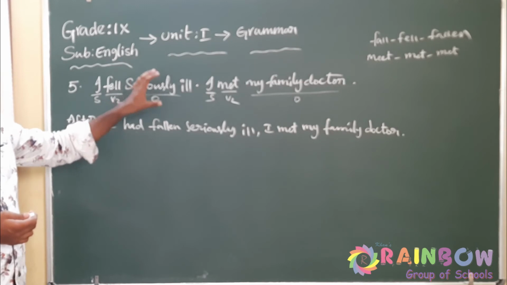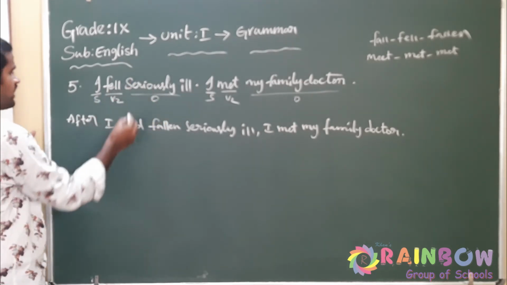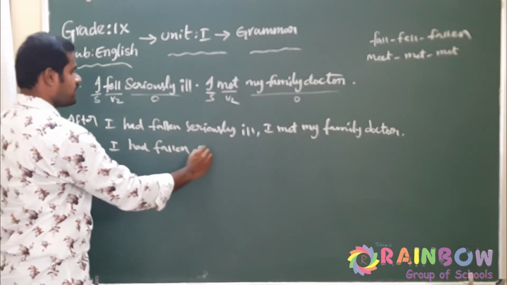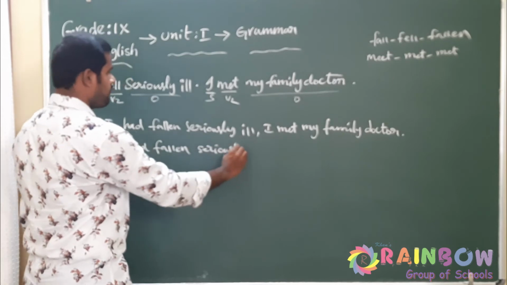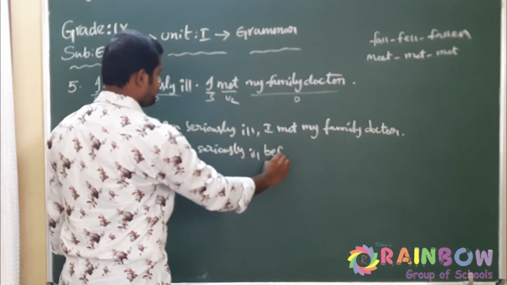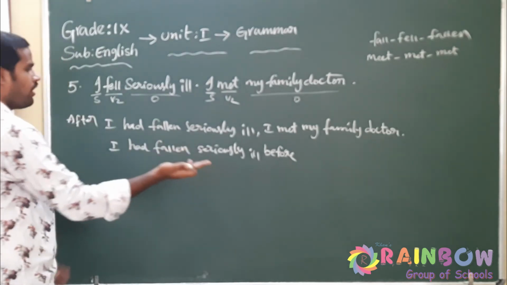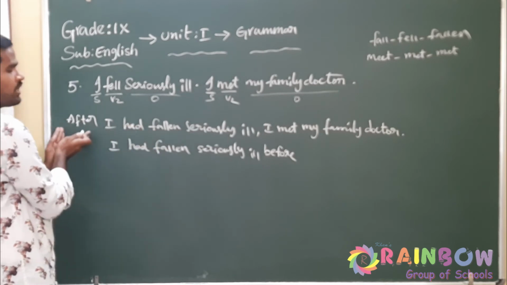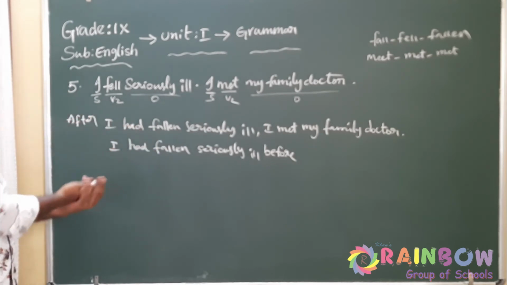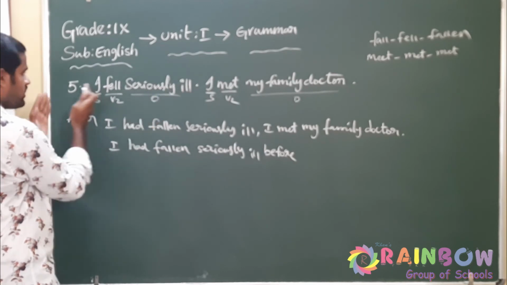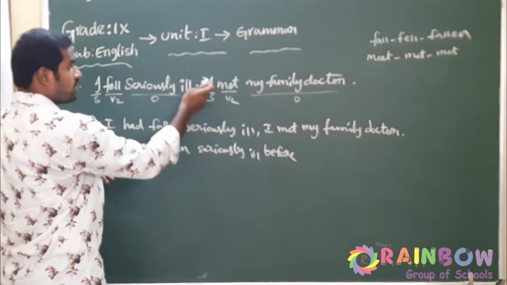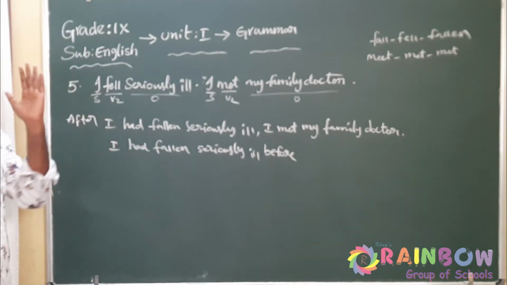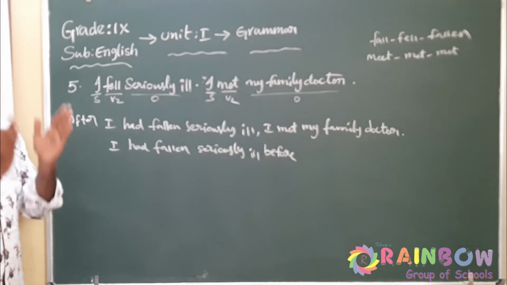Same question, but one more answer using before. Again, convert the earlier action into past perfect: I had fallen seriously ill. Now use before here. See, after and before are contradictory. It means they are opposite. If after comes before this statement, then before will not come before the same statement. If after comes before this statement, then before is used before the other statement. If before is used here, then we have to use after here. They are always contradictory.